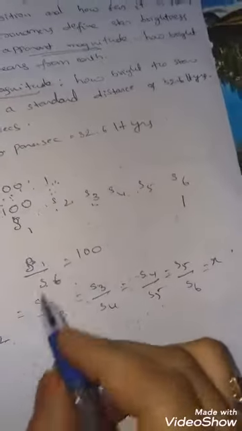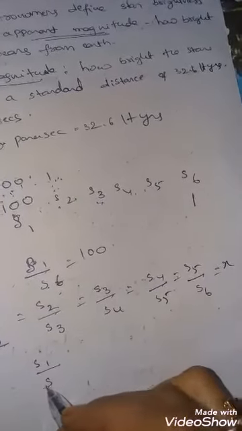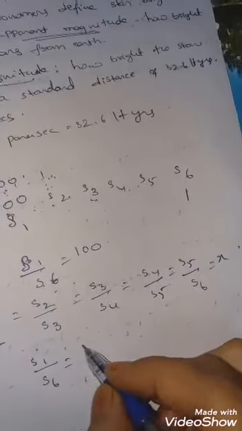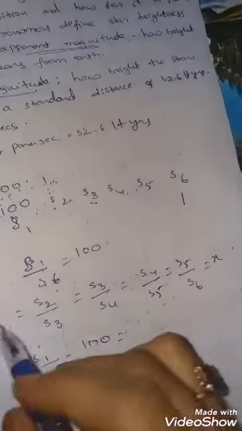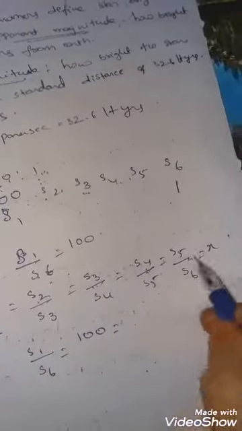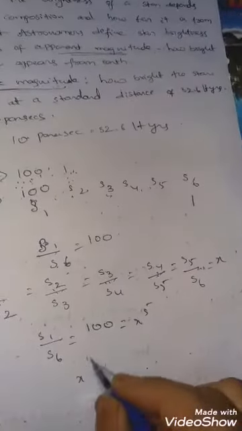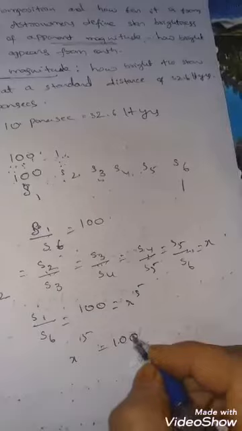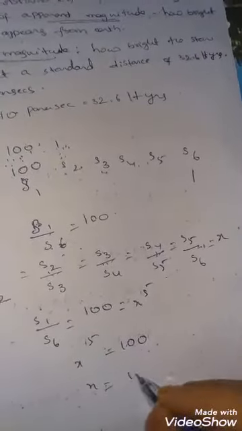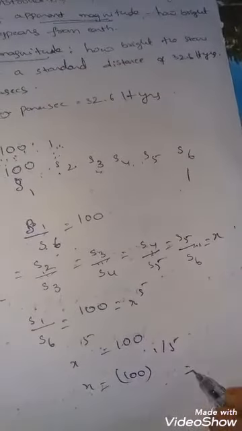Now we know S1 by S6 is equal to 100, which is equal to x times x times x times x times x, that is 1, 2, 3, 4, 5 factors. We can write this as x to the power 5, which is equal to 100. So x is equal to 100 to the power 1 by 5, which gives 2.512.